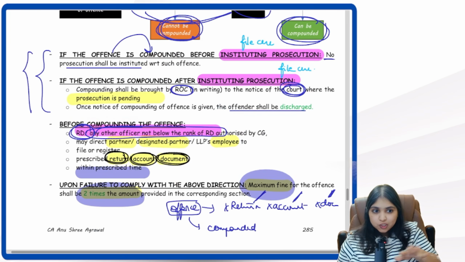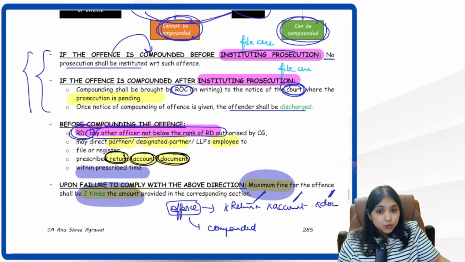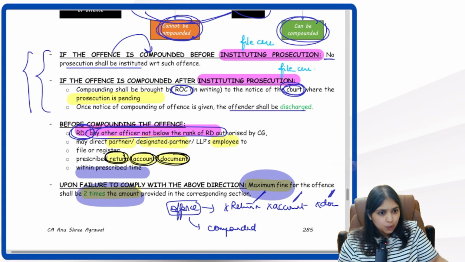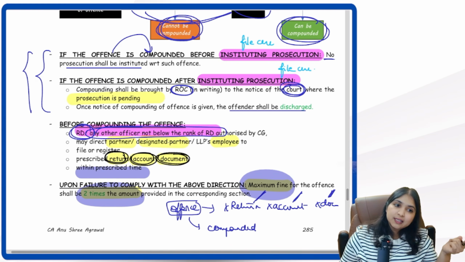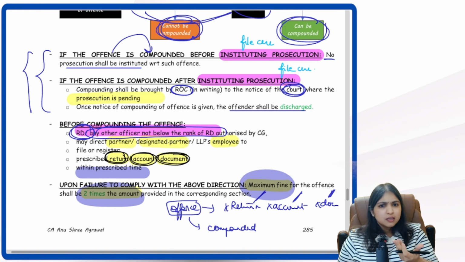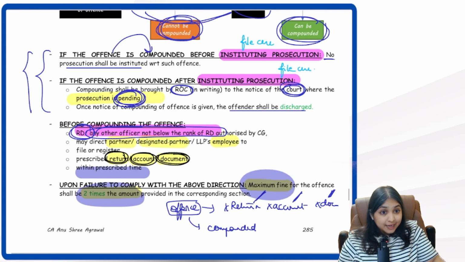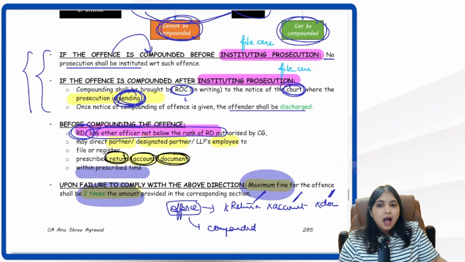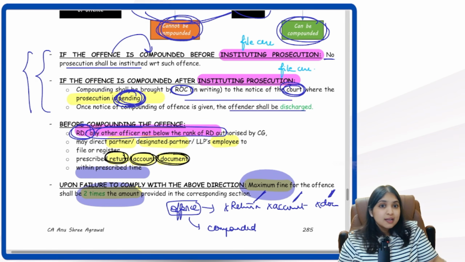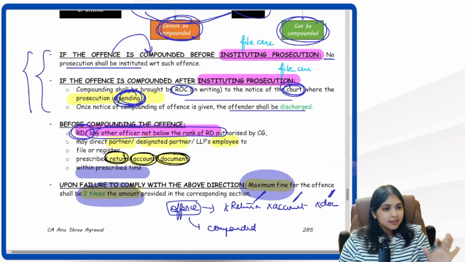If the prosecution is not instituted till now, which means the case is not filed till now, but I got the offense compounded, can you file the case for that offense? You can't file the case because the offense is already compounded. However, if the case has been filed and is still pending, and meanwhile I get the offense compounded, then what will happen? ROC will bring to the notice of the court that the offense is compounded, and then the court will discharge the offender and the case will get disposed.